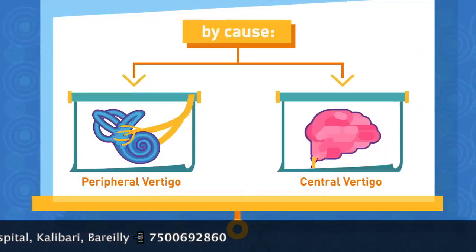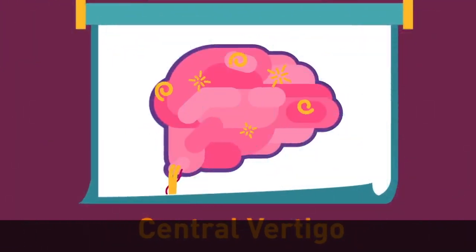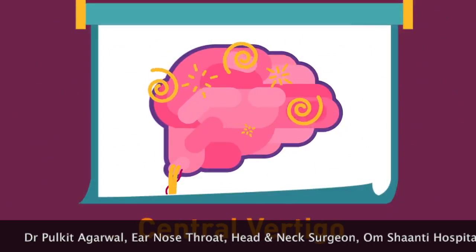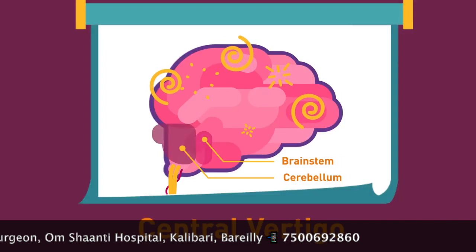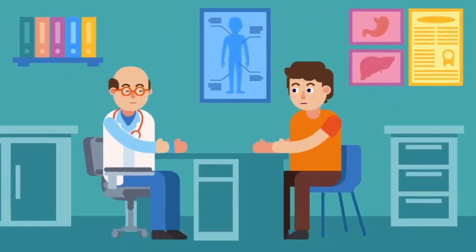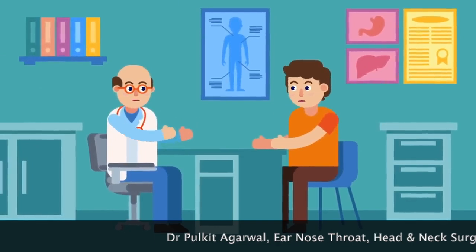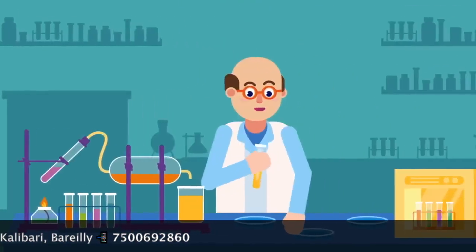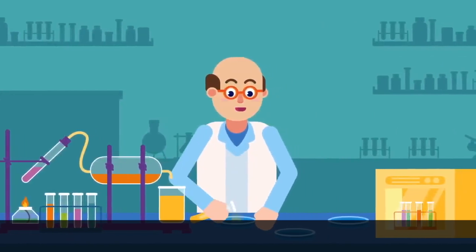Central vertigo. Central vertigo refers to the dizziness of vertigo that results from a problem in the brain. The area of the brain that is usually affected is the brainstem or cerebellum. How to diagnose vertigo? Vertigo can be diagnosed based on: 1. Clinical history and symptoms being told by patient. 2. Blood test to check for presence of infection.